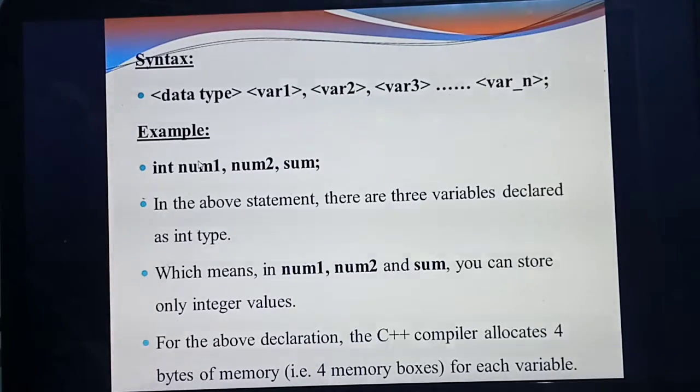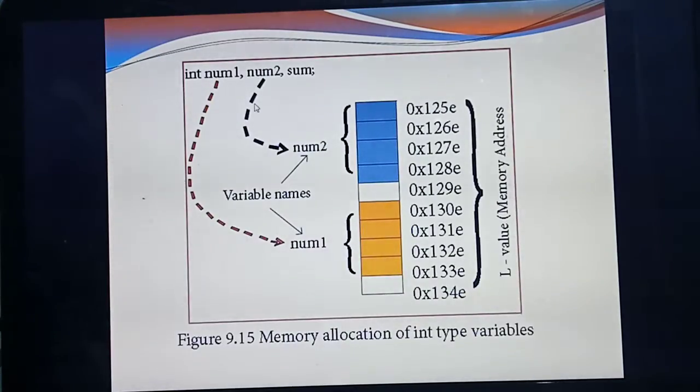Okay, so immediately if you give this, the compiler will allocate space for how many variables? 3 variables. What are they? Num1, num2, and sum. Understood? See this example. How many variables are you declaring? Here they are giving 2 variables, num1 and num2. How many spaces will be allocated for the data type int?